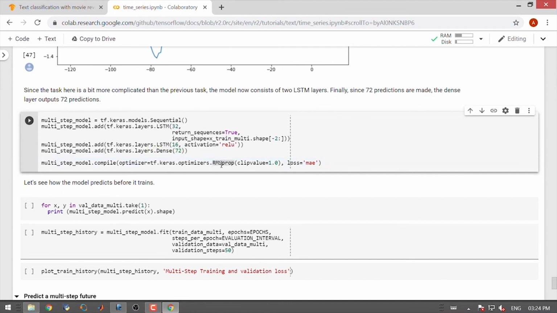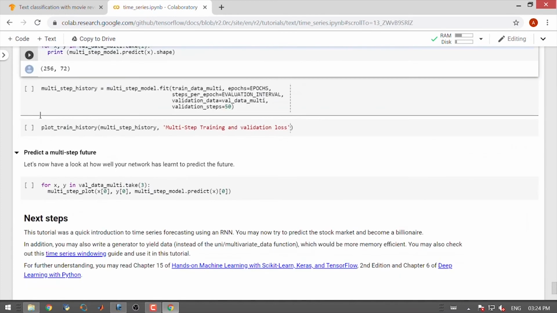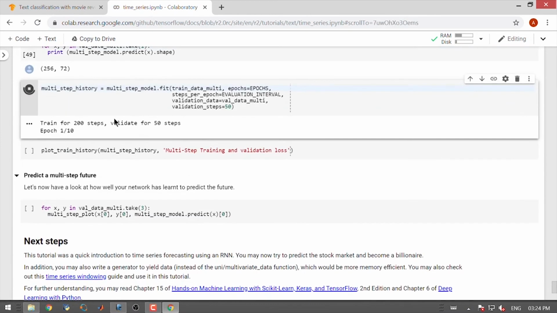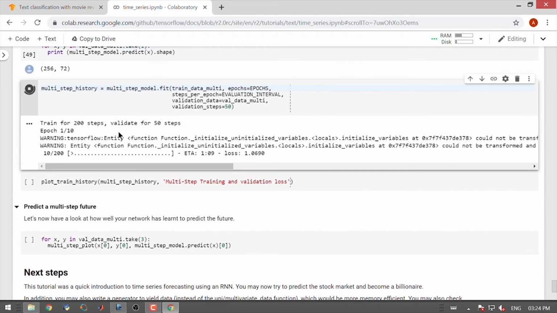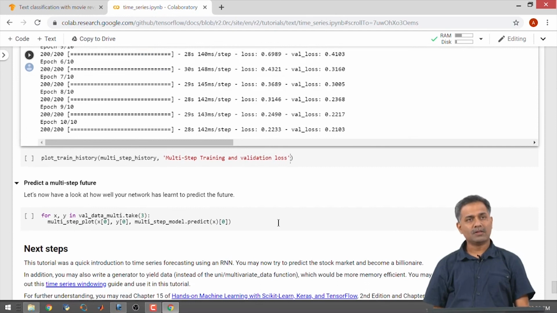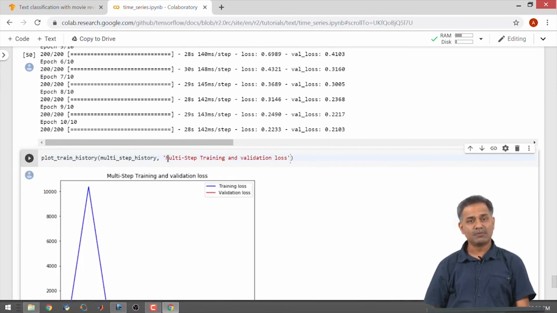We are using RMSprop as an optimizer, and we are using clipvalue as an argument for clipping the gradient. We use mean absolute error as the loss function here. Let us look at how the model predicts before it trains. Let us train the model. We will train the model for 200 steps in every epoch. Okay, now that the model is trained, let us look at how the model training proceeded.